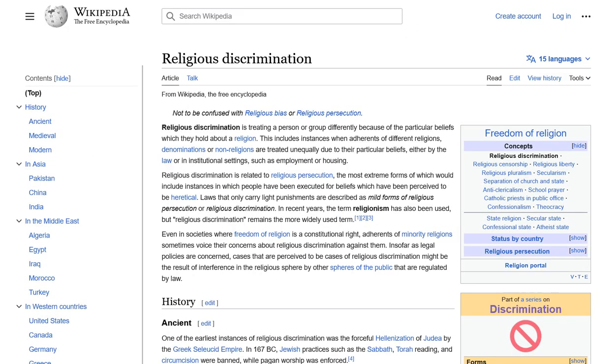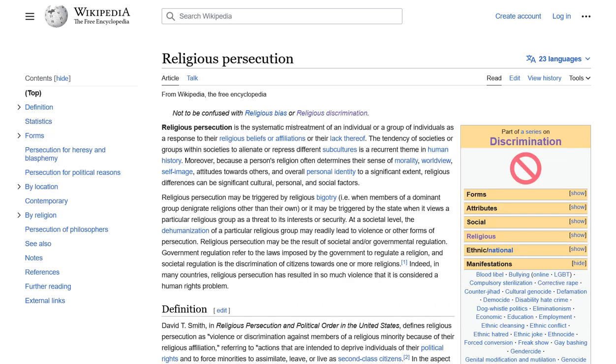This is the Wikipedia article about religious discrimination, which explains how people or groups can be treated differently based on their religious beliefs. There are various links provided, but it seems that none of them are directly related to Adolf Hitler. However, we could select religious persecution, link number 3, as it could lead us to an article that might discuss Hitler's persecution of certain religious groups during his reign. The current page is about religious persecution and discusses the mistreatment of individuals or groups based on their religious beliefs or lack thereof.